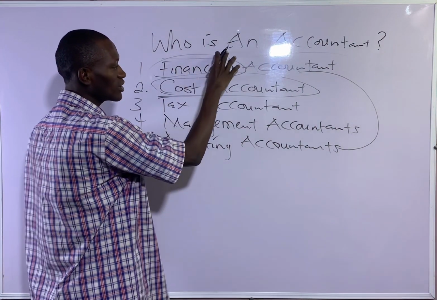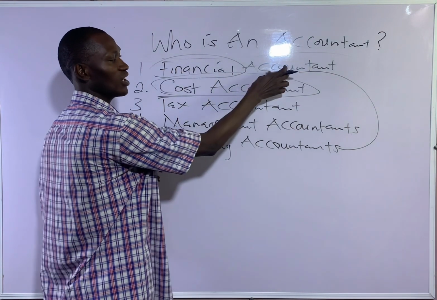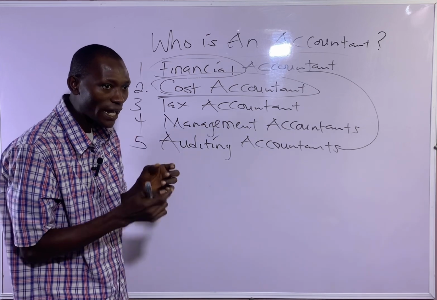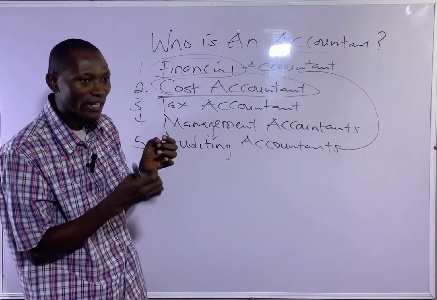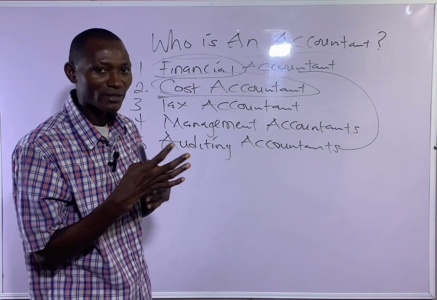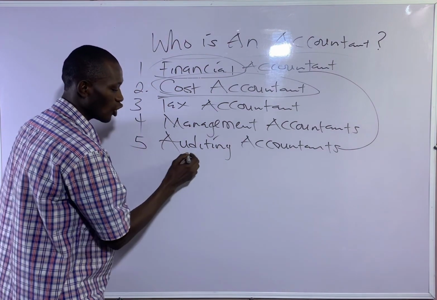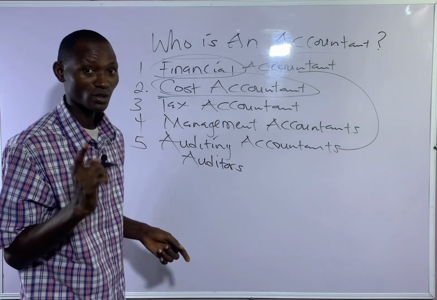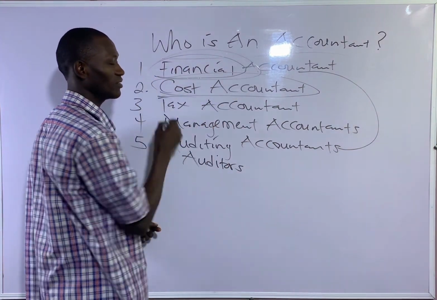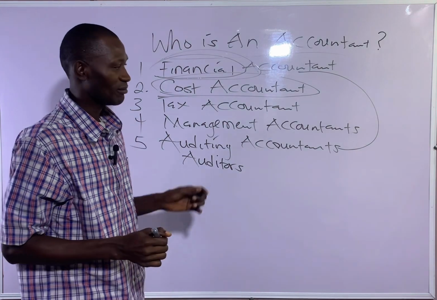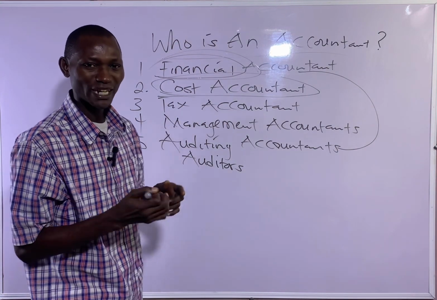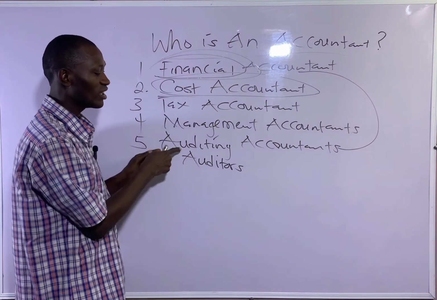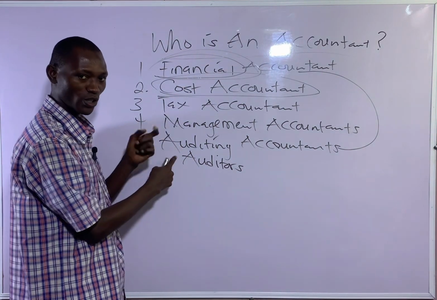The person that will look into any report or financial statement, checking whether the figures are accurate, is the auditor. We call them auditors. When auditors are around, the financial accountants are always shivering because they might have cooked the books. So when they've cooked the books, the auditor will know.